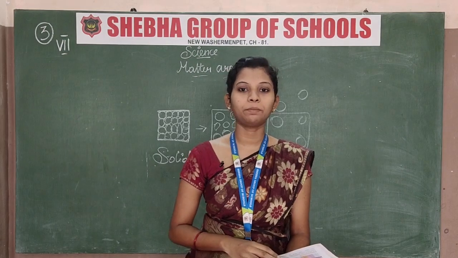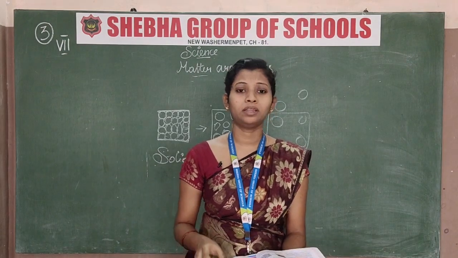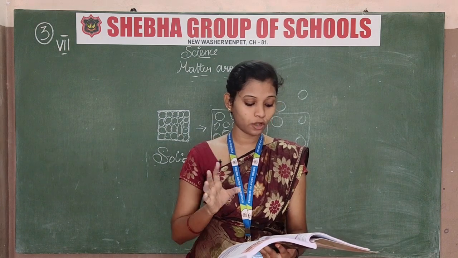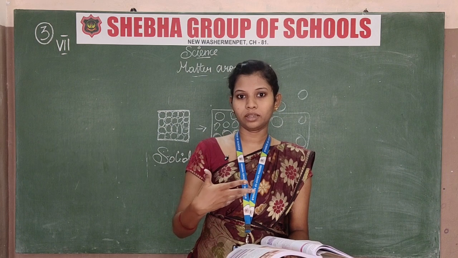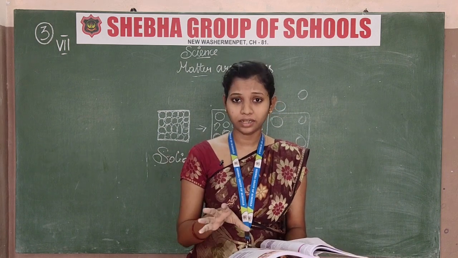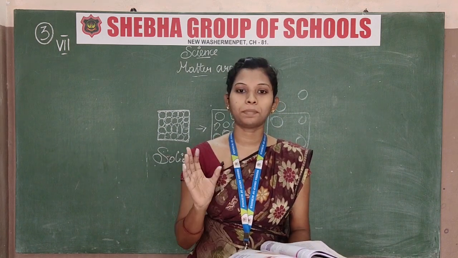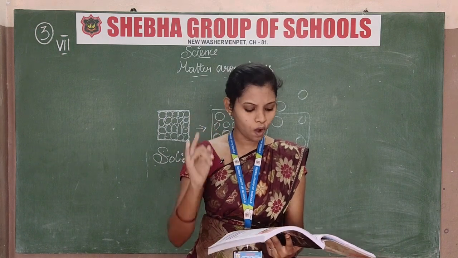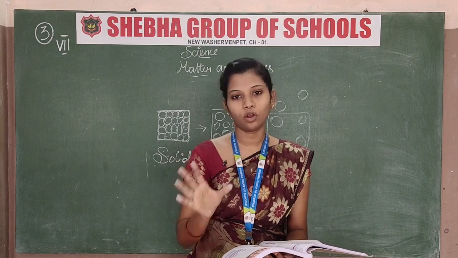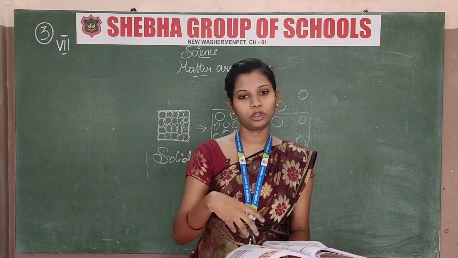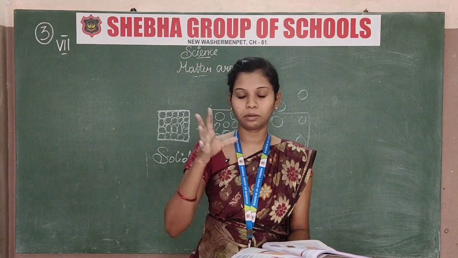Let's see the elements in the air. What are the elements? There is 99% of the air, a mixture of some other elements which we are breathing. In that air, there is 99% mixture of other elements. What are there? Nitrogen, oxygen, and some other elements. These are not harmful, that we can breathe.